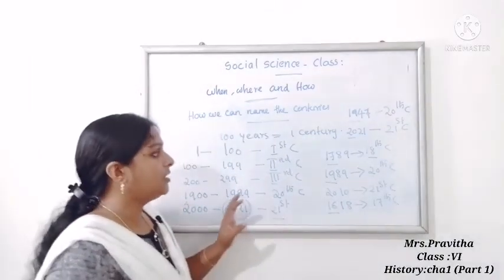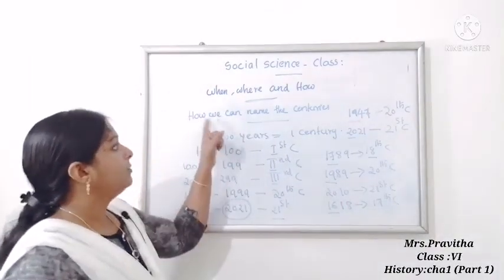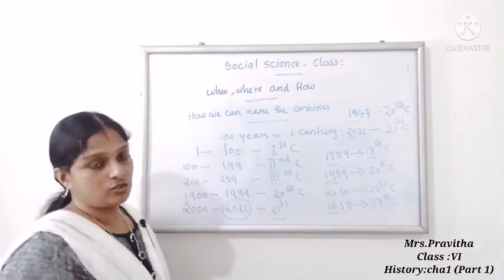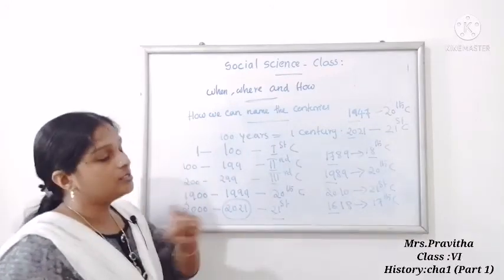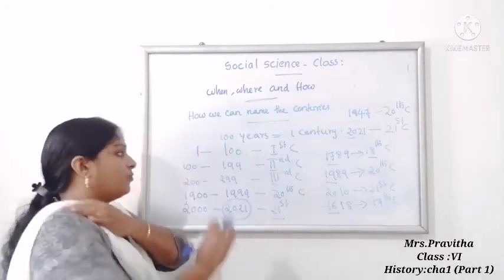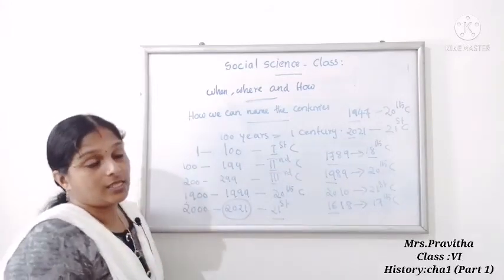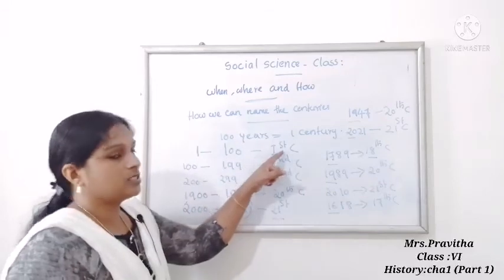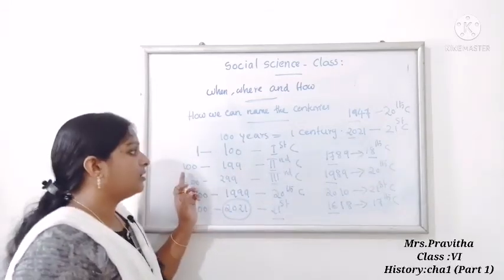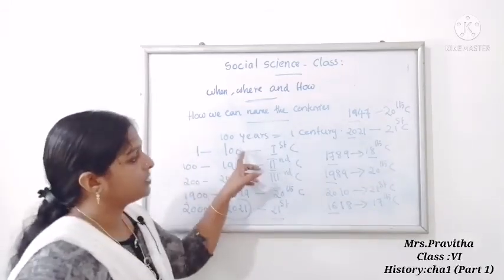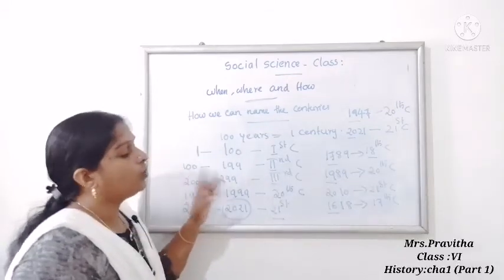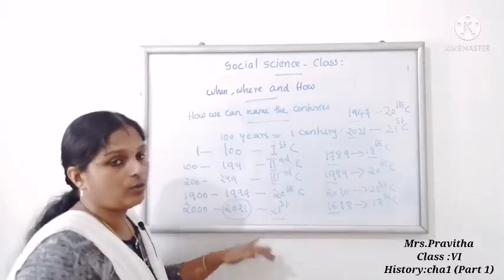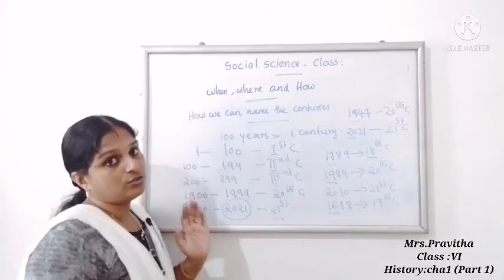Is it clear, children? In this way we can name the centuries. 100 years make 1 century. From the birth of Jesus Christ, regarded as year 1, 1 to 100 is the first century. 100 to 199 is the second century. In that way, I think everybody understood.